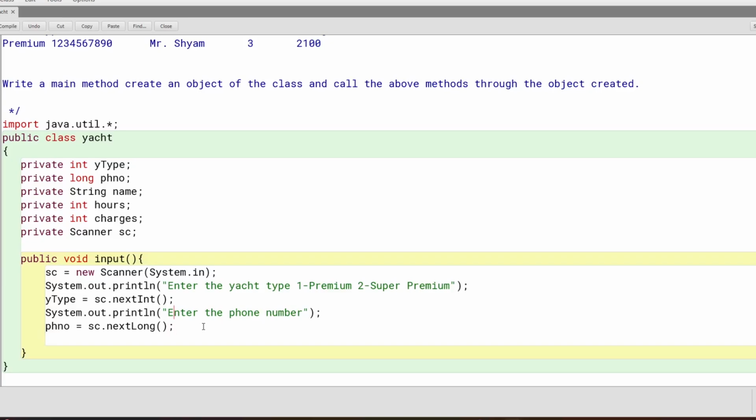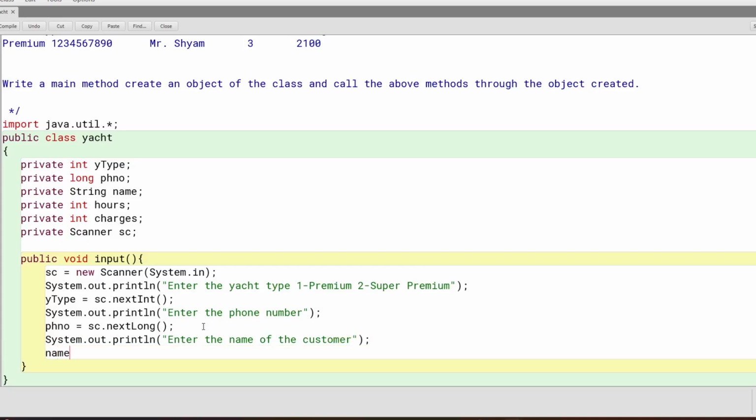System.out.println, enter the name of the customer. Now name is equal to sc.nextLine, sorry.